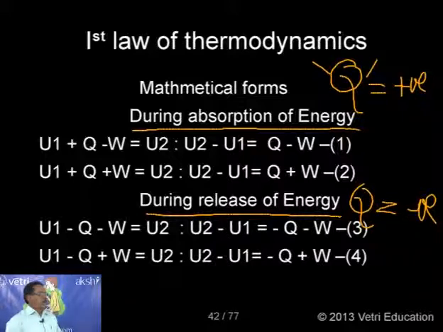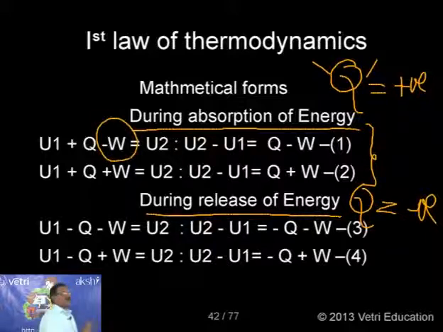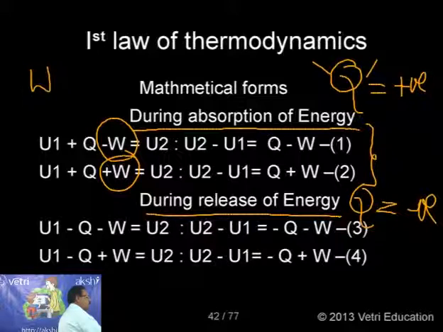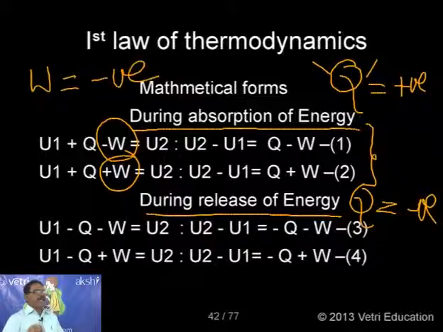And during absorption of energy, again I am going to discuss two ways. After absorption of energy, whether work is done by the system or work is done on the system. All these things I have already explained under the work convention. Work is done by the system, W will be negative.